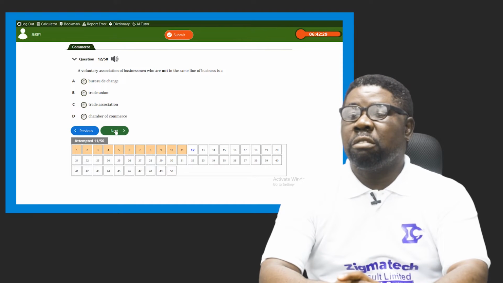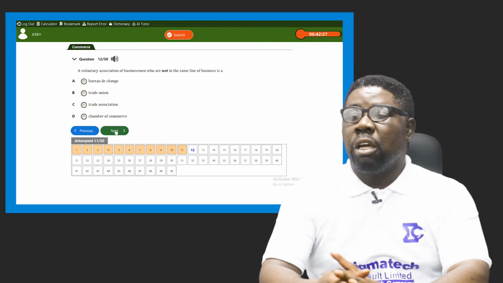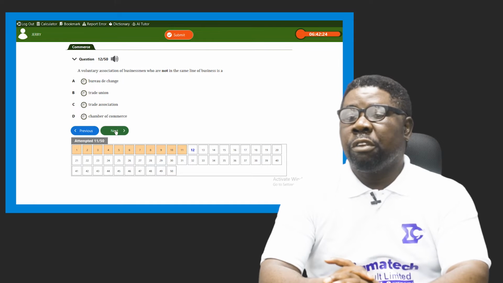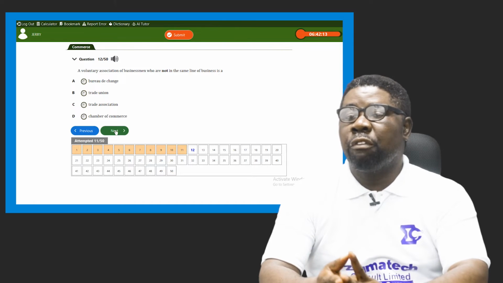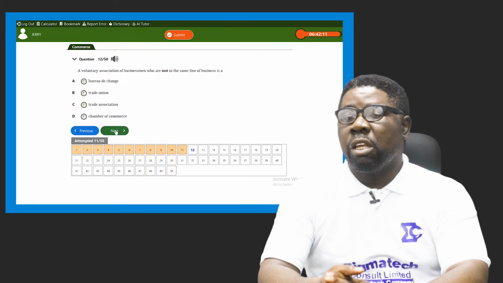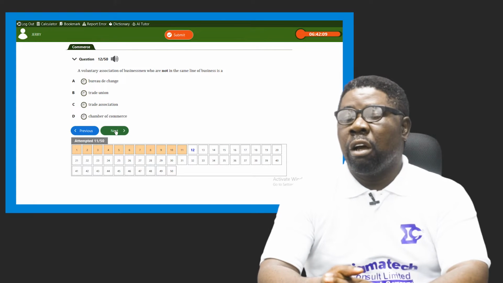A says bureau de change, a place where currencies are bought and sold. Foreign currencies are exchanged within the country. You can take a naira there and exchange for dollar or dollar for naira, depending on your interest. Then you have trade unions. These are people of interest who are more like a pressure group that exert pressure on authorities to swing actions in their favor. Then we have trade association.